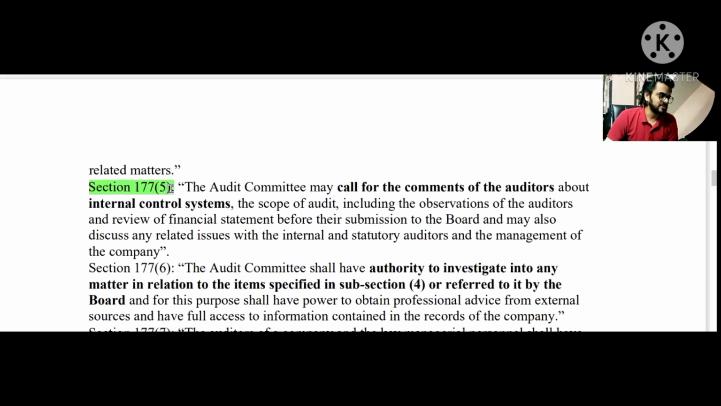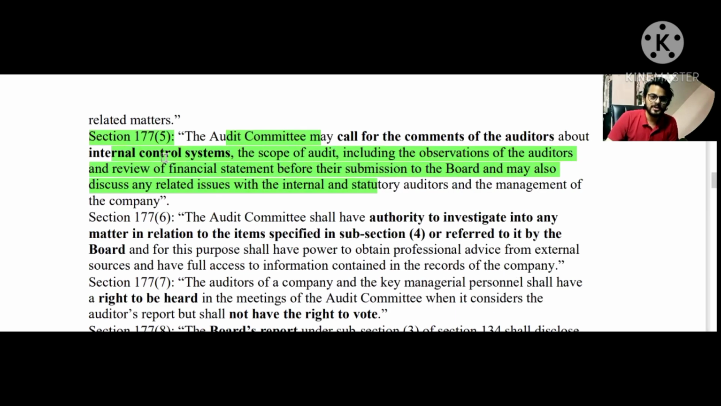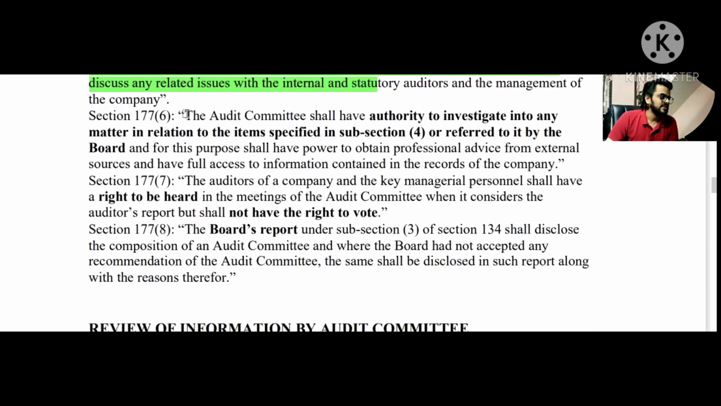Section number 177 subsection 5 talks about how the audit committee can call for the comments of the auditors about the internal control systems as well, the scope of audit, including the observation of the auditors, and review of the financial statements before submission to the board. So the audit committee can call for the comments as well. Section number 177 subsection 6 talks about the authority to investigate any matter as given in subsection 4, as referred to by the board as well. So investigating power is given to the audit committee.